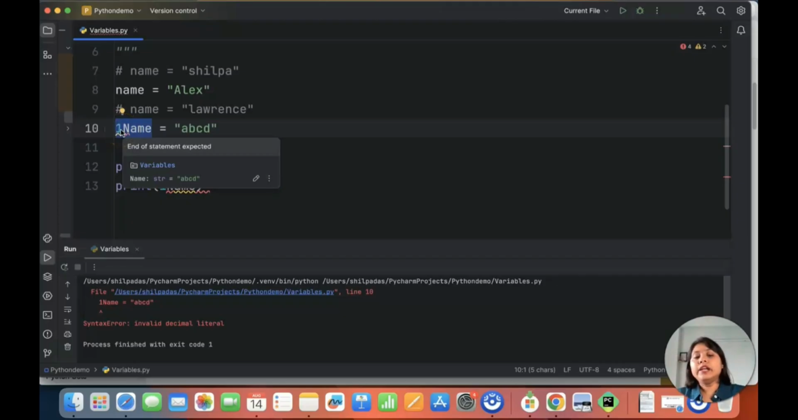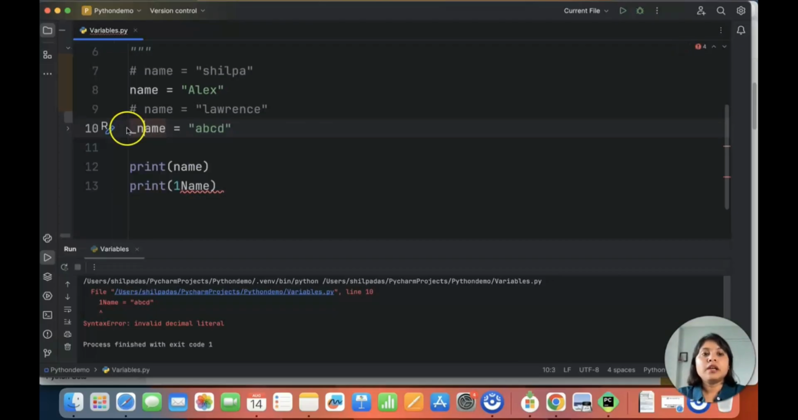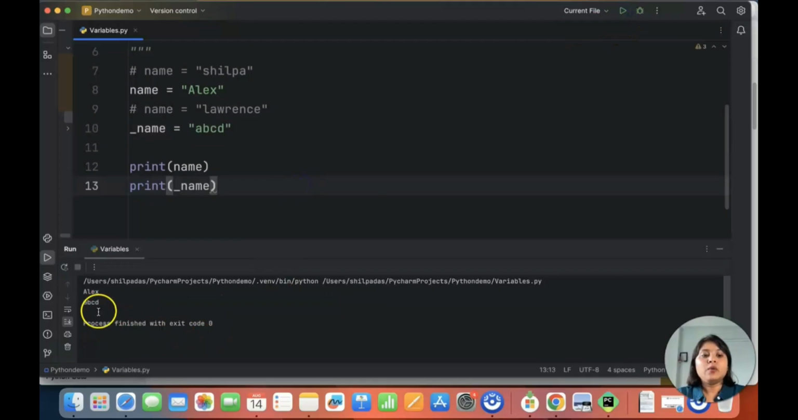So any variable that you have, you cannot start the variable with a digit. You have to start it with a name, that is, a character. Or what you can also do is you can start it with this, that is, an underscore. So let me print this now. You should be able to run this particular command. Now you see Alex is being returned and ABCD is also returned. So this is a valid combination of declaring a variable.